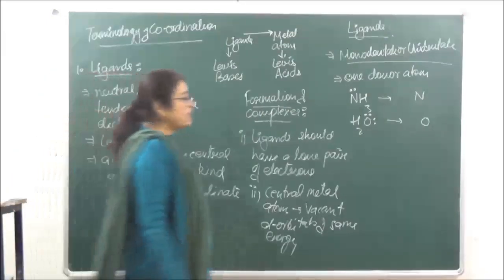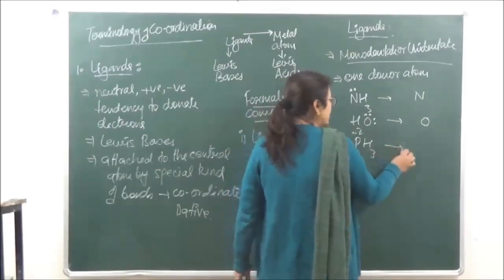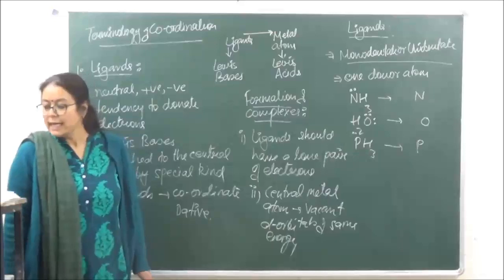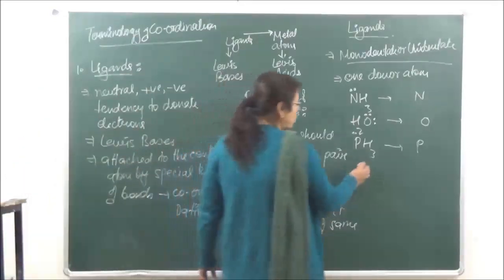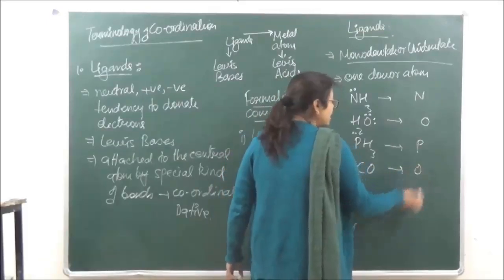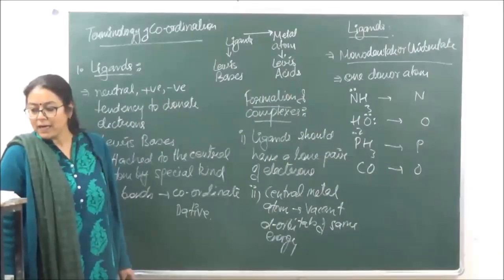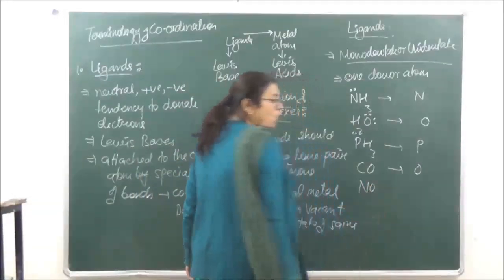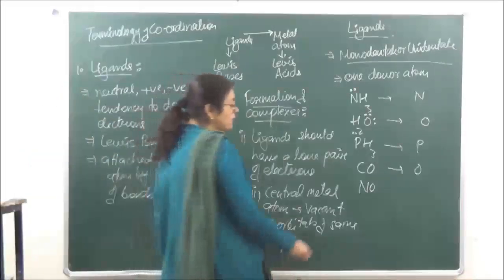Then we have phosphine. Phosphine is PH3. The donor atom in this case is going to be phosphorus. And then we have carbonyl. Carbonyl is CO. The donor atom in this case is going to be oxygen. Okay? Then we have nitrosyl. Nitrosyl is NO. The donor atom in this case is going to be nitrogen.